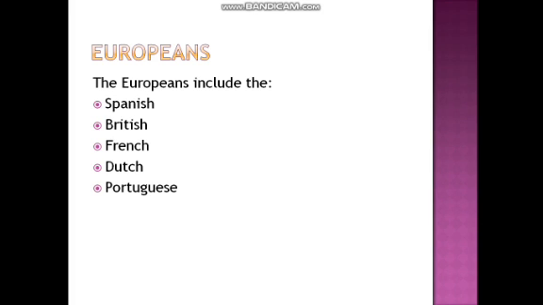All right, so the Europeans now. The Europeans include the Spanish, British, French, Dutch, and Portuguese. These are the major European groups that came to the Caribbean. All right.